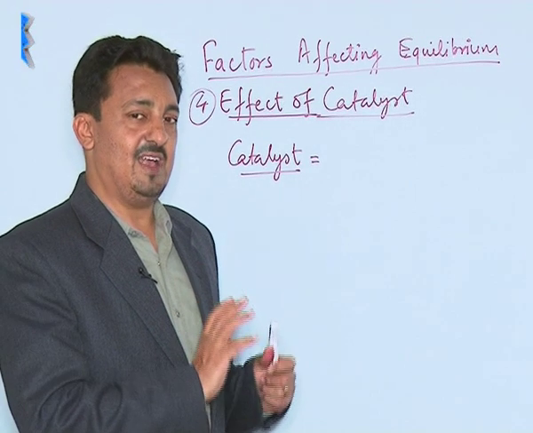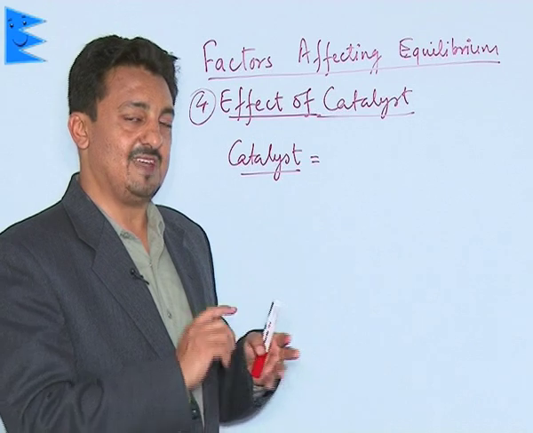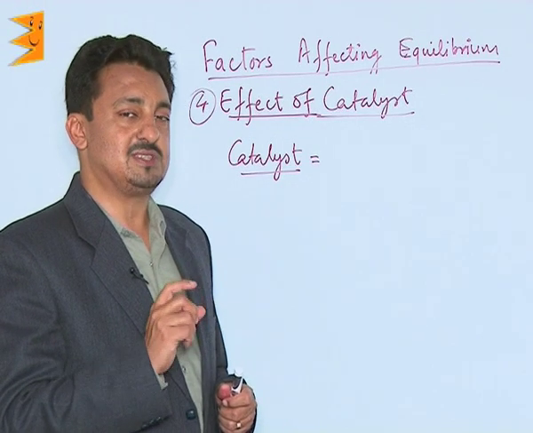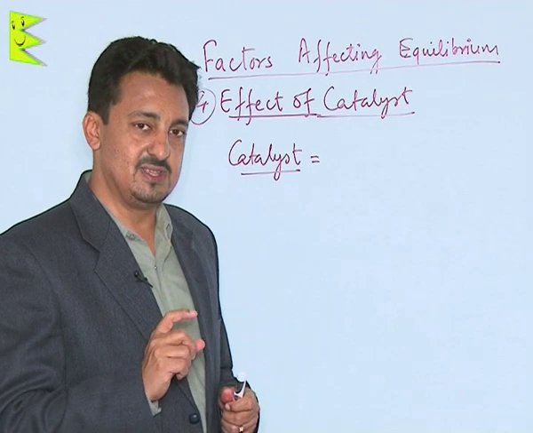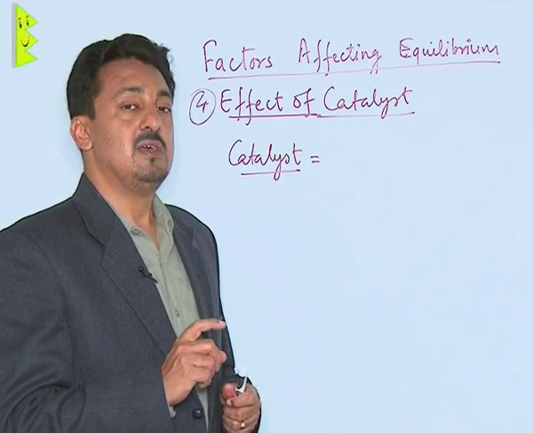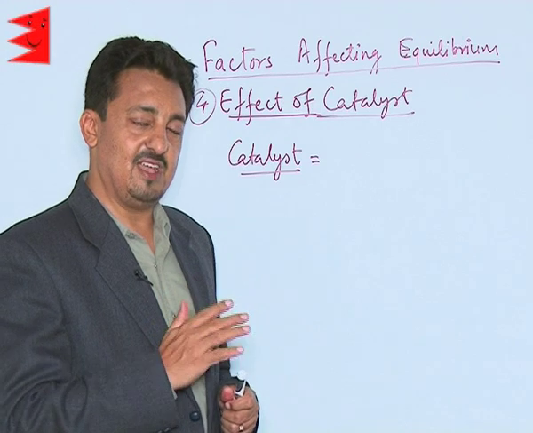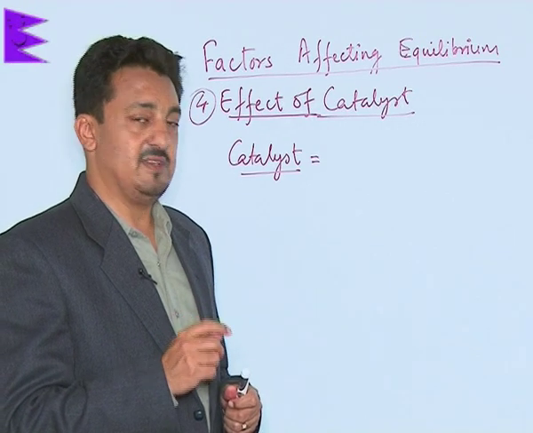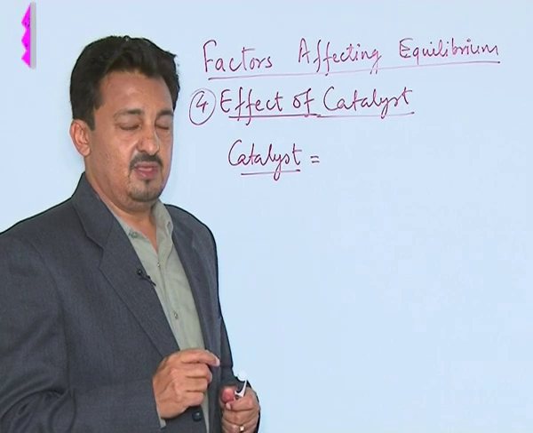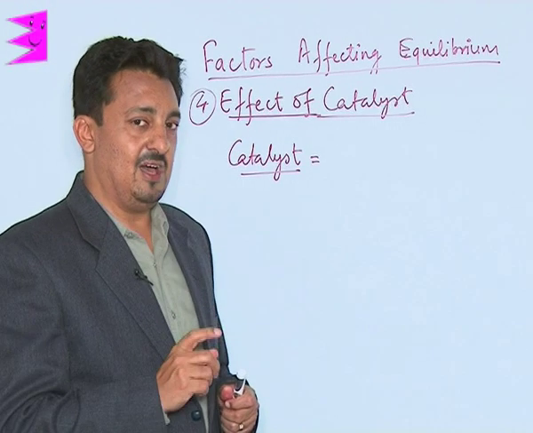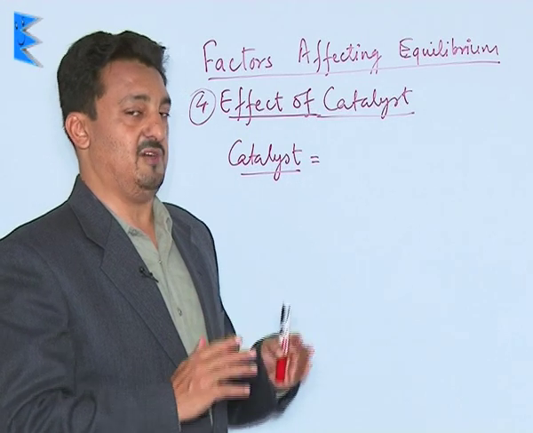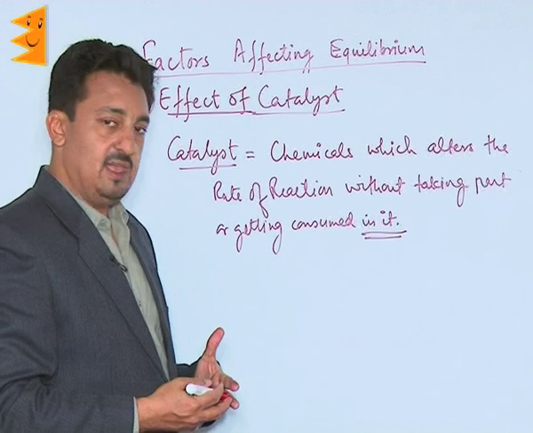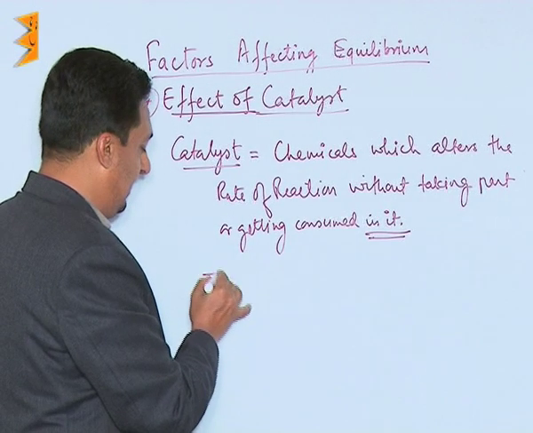You only have to understand here the effect of the catalyst, because catalyst as such is a very complex term which you will be able to understand only in your class 12th chapters like surface chemistry, your d and f block, and coordination compounds. What you need to understand now is the effect of this catalyst. How does a catalyst affect the equilibrium? You need to understand very clearly.